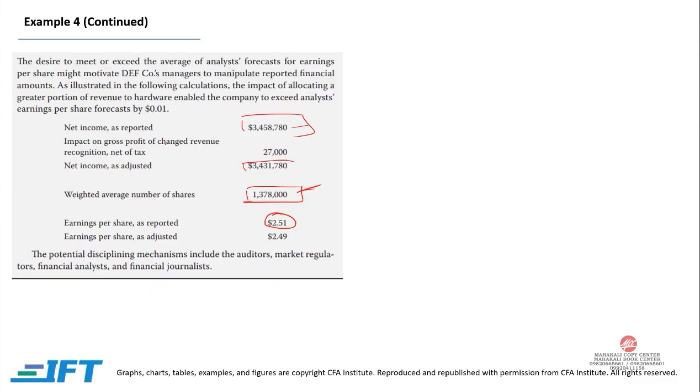Now if we adjust for the impact on gross profit of changed revenue recognition, that is 27,000, that we are recognizing sooner, and reduce this 27,000 to come up with an adjusted net income, our earnings per share falls down to 2.49. Now over here, the motivation is the desire to meet or exceed the average of analyst forecast earnings per share, and exactly this is what has happened. Now if we deduct 27,000, we're going to get earnings per share that is less than 2.5. And again, the disciplining mechanism would include auditors, market regulators, financial analysts, and financial journalists.